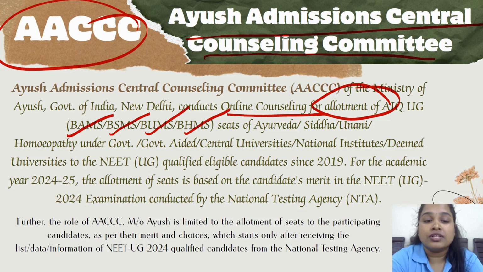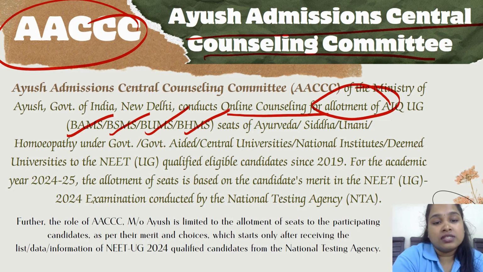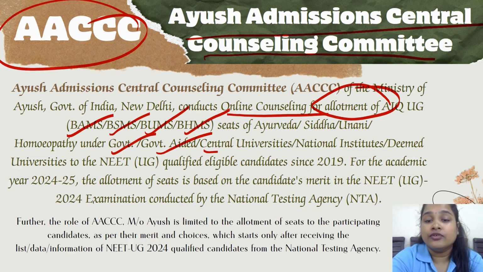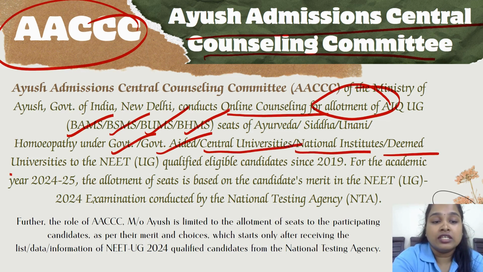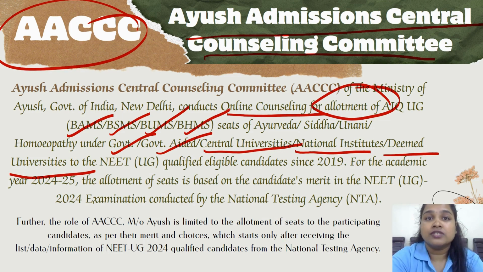If you come to the colleges participating, colleges like government colleges, government aided colleges, central universities, national institutes, deemed universities, all these types of colleges will come under AACCC counseling. And only students who have qualified NEET UG will be eligible for this counseling.